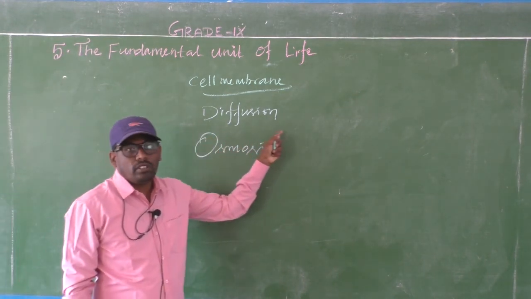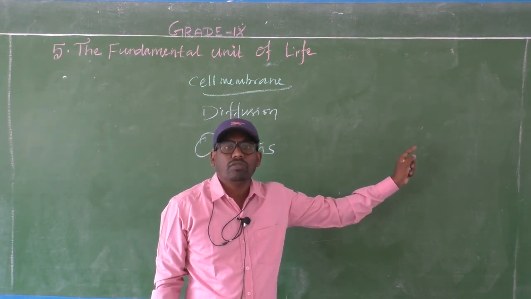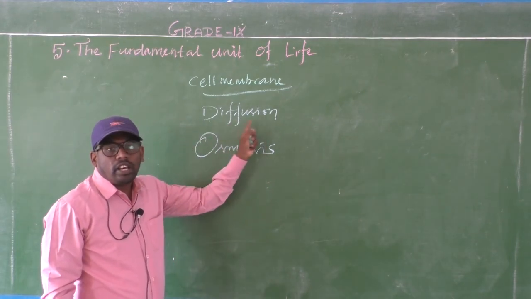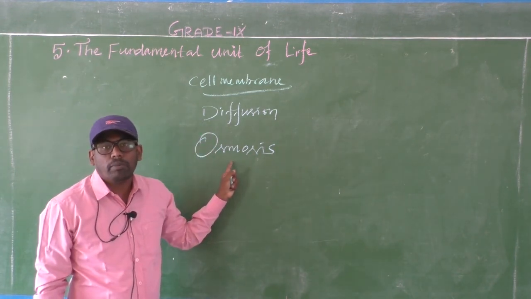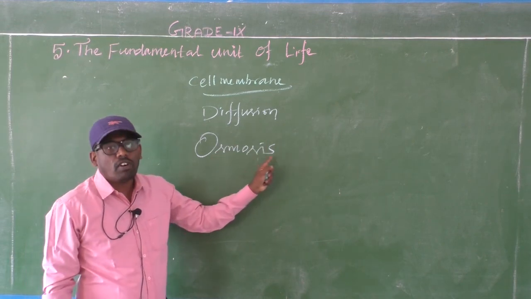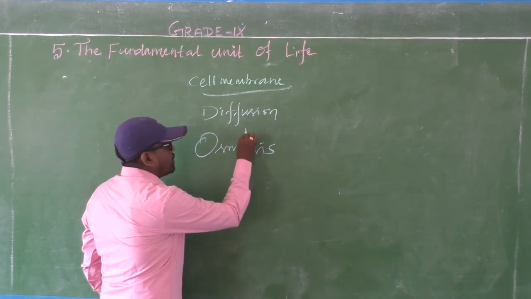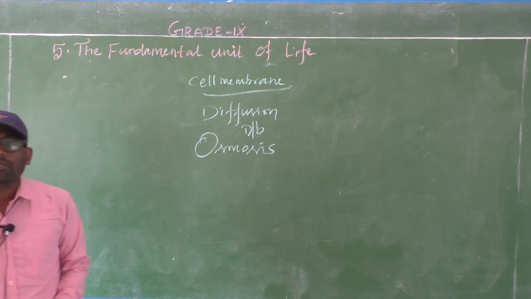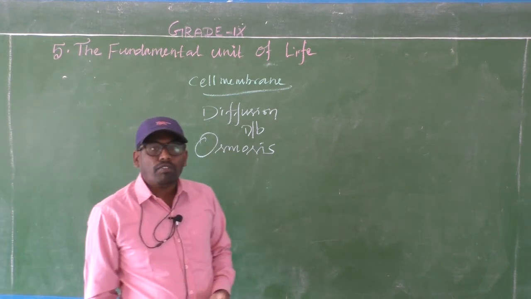What is diffusion? The molecules move from the region of higher concentration to the lower concentration. Here no cell membrane is required. In osmosis, the cell membrane is required. So the definition of diffusion and the definition of osmosis we have discussed, and also the differences between diffusion and osmosis. And there are 3 types of solution.